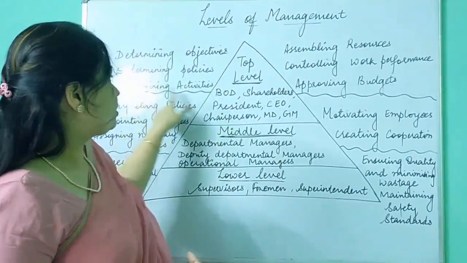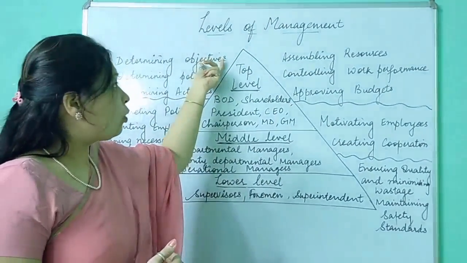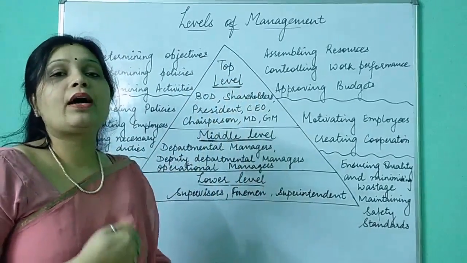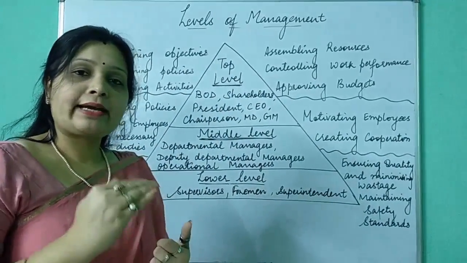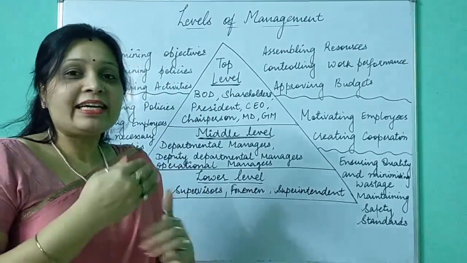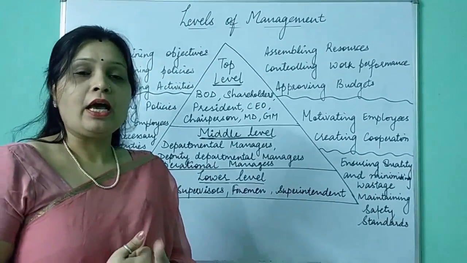Third function is determining activities. Whatever objective we have decided, to fulfill that objective, what are the number of activities we are going to perform? All those activities are also listed down by top level managers. They tell you whatever activities are going to be done. For example, we are a manufacturing unit and we are going to manufacture.